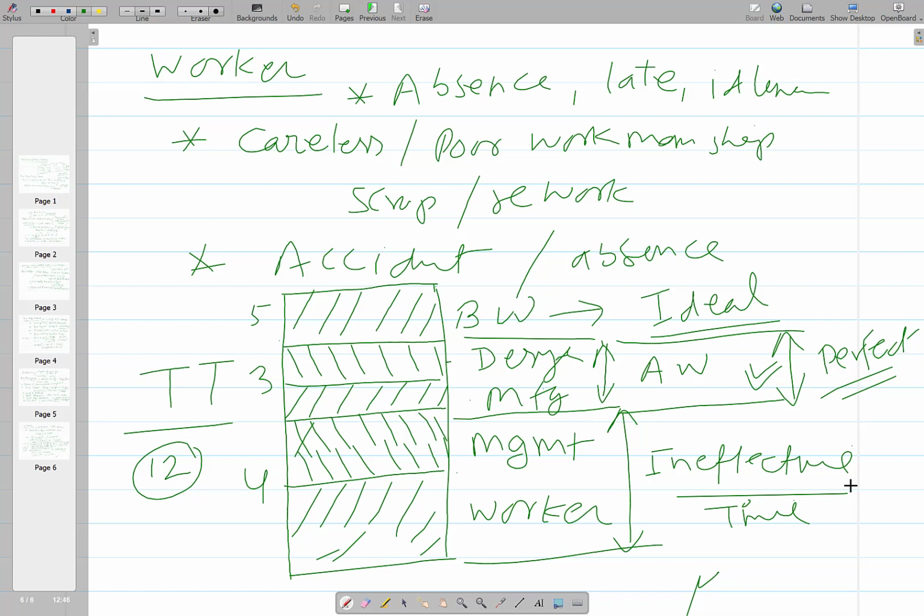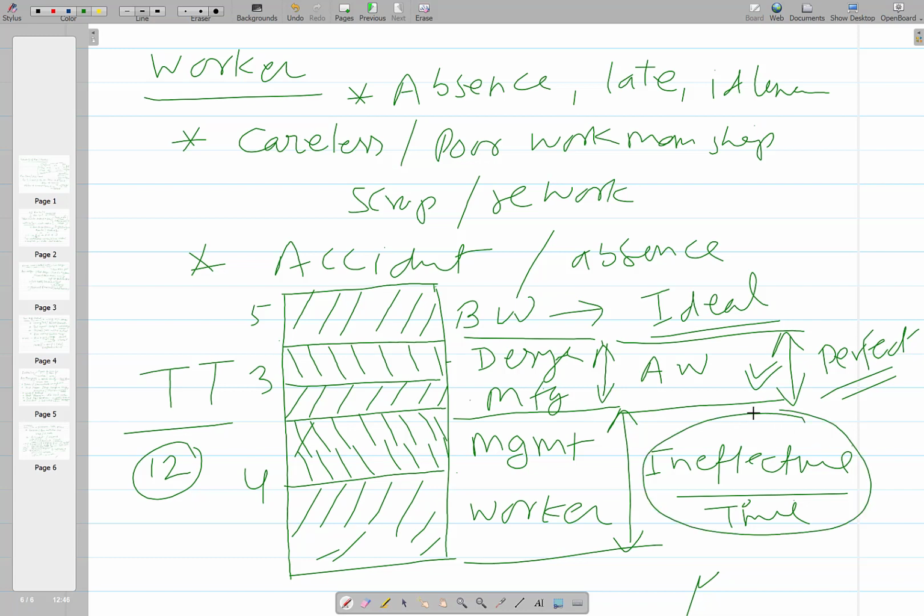So if in a month we are able to produce 500, that amount will remain the same, or if you are producing 10,000 units, that amount will remain the same. So the idea is to get more output in a unit time, by cutting down this ineffective time.